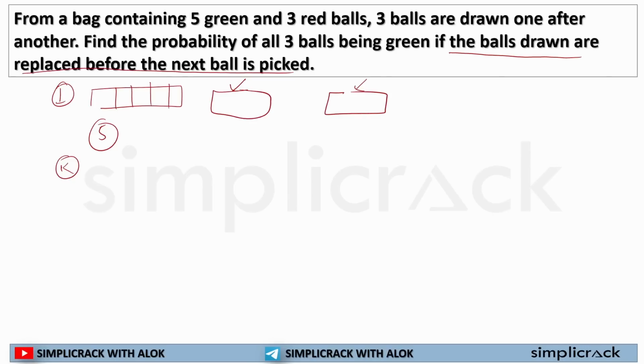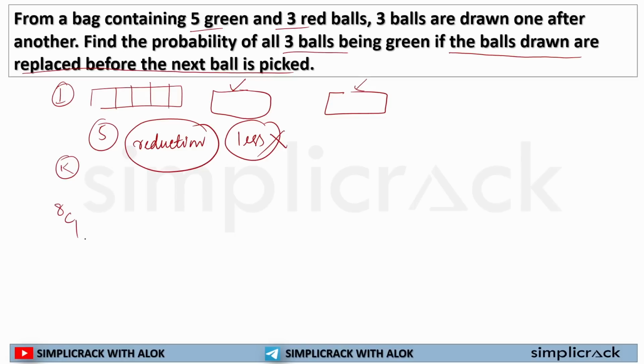So in this particular scenario, there won't be any reduction, or number of balls won't be less, because it is being replaced. It is being replaced again and again when the next ball is picked up. So I have to select 3 balls out of 5 green and 3 red balls. So my total number of possibilities for each ball, it will be 8C1, that is 8. As in each case ball is being replaced.